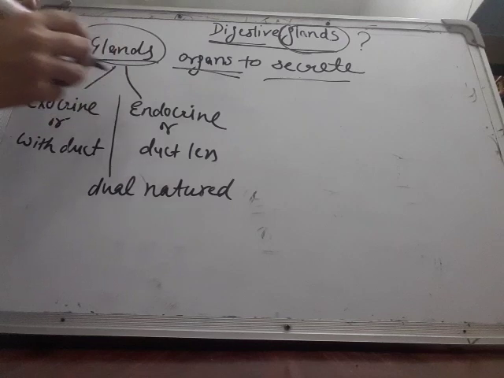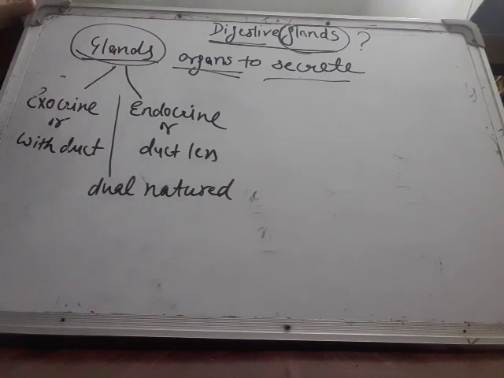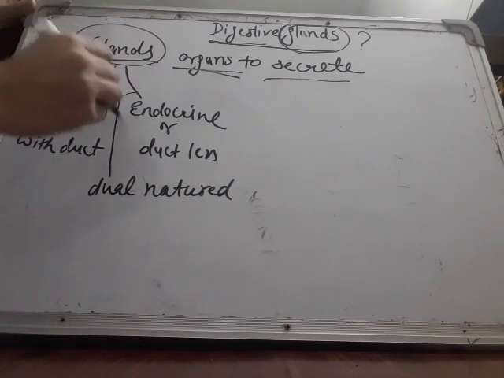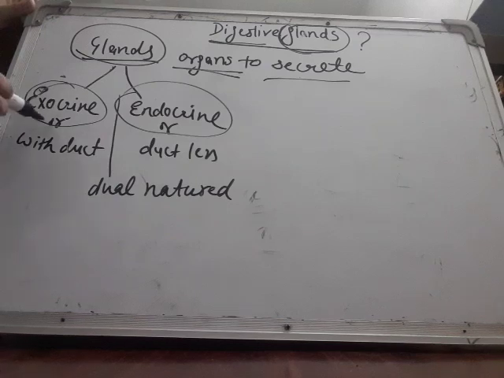There are various types of glands. Glands have been classified into different categories on the basis of various reasons. One particular reason is where they pour their secretion. On this basis, glands are of two kinds: exocrine glands and endocrine glands. Exocrine glands are those glands which pour their secretions to the target with the help of a duct. That is why they are also known as glands with duct.